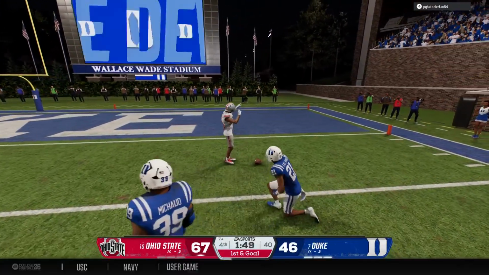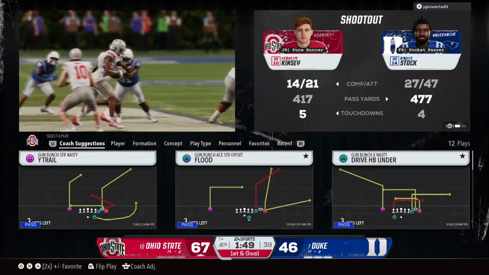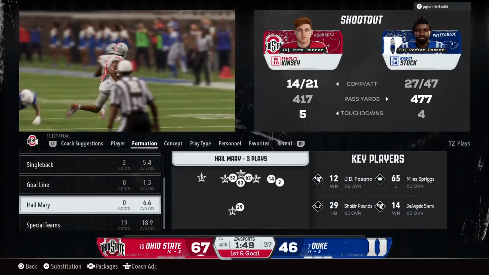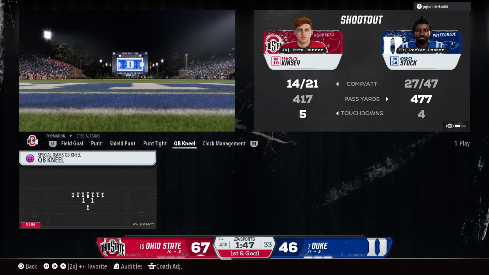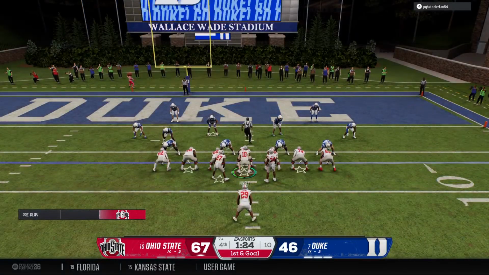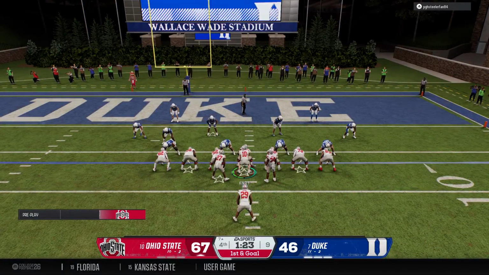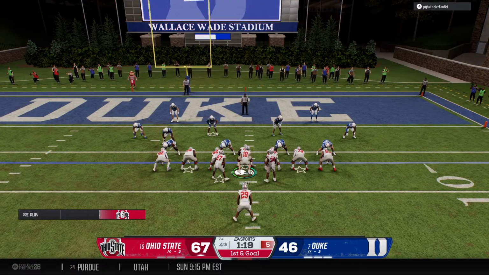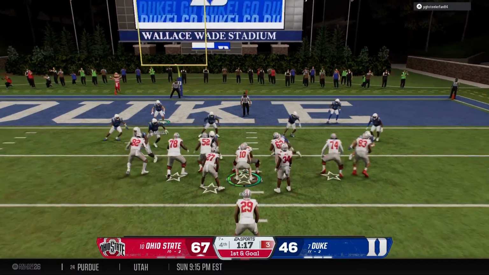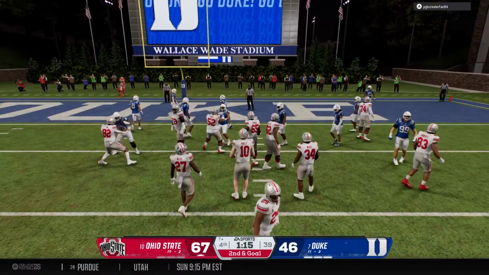Chris, you talk about an easy completion for a big pickup. These little touch passes, it's a real test for this defense to be able to set the edge. They were behind that play from the beginning. Lucky they were able to stop him before he took it to the house. That huge play sets up a great opportunity. 1st and goal just outside the 5. And the offense just takes a knee here.